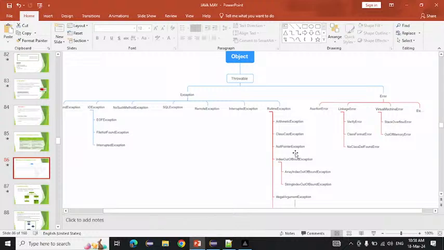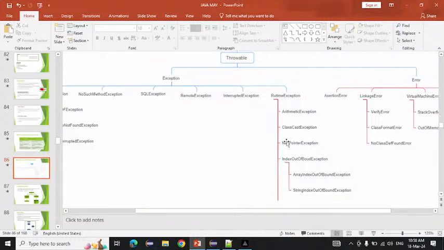Okay, if I tell you all of the things one by one, it will take lots of time. So while doing the program only, we will know which type of exception this is, which type of exception we are getting, and why we are getting that exception. We all know that.